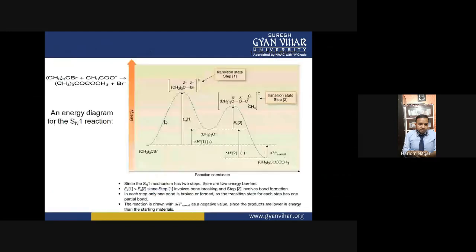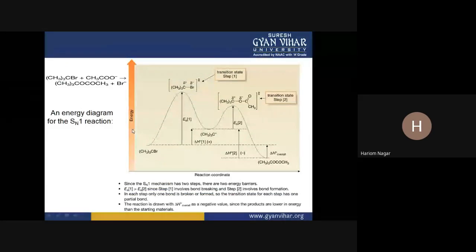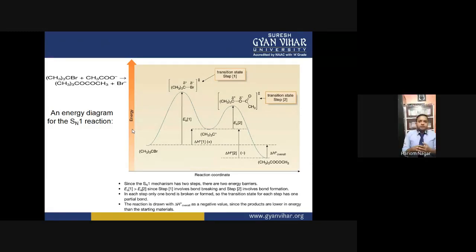Now, this is the energy profile diagram for the SN1 reaction. We saw that in the progression of the reaction, which species or moieties have less energy, which have higher energy, which is more stable, which is less stable, can be understood on the basis of the energy profile diagram.